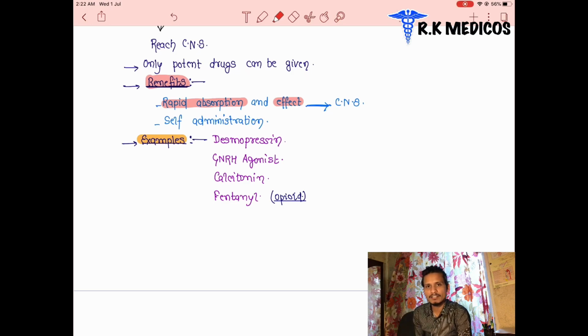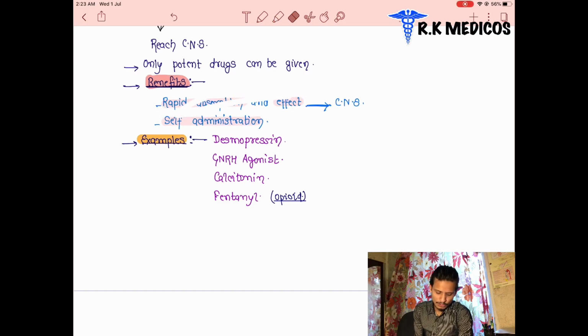That's why we use intranasal for central nervous system drug administration. And the patient can administer the drug himself, so there is self-administration. The first benefit is rapid absorption, second the effect is very fast, and third the patient can use it himself. What are the drugs? Several examples are written here.